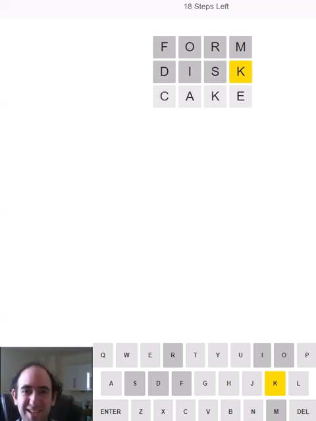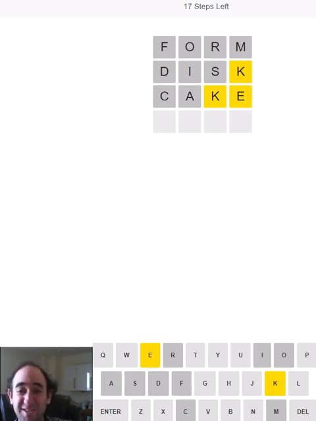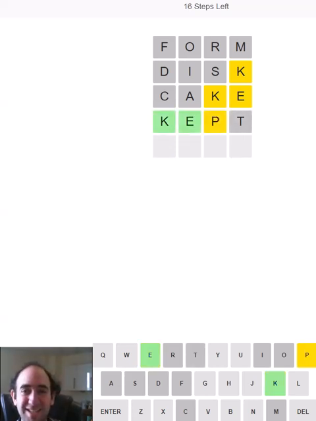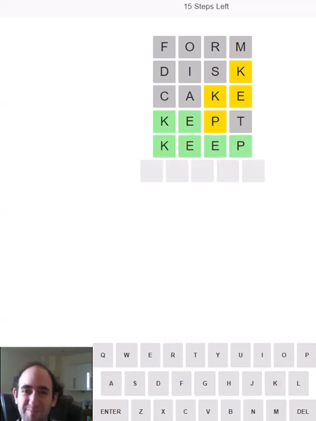That's unexpected. Let's try some more common vowels. Oh, it's going to start with the K, probably. I don't think it can be second, because the S can't be first, and very few other letters can come before a K. It could be keep, but kept doesn't duplicate any letters. And of course it is going to be keep. I suppose it could be kelp, but keep is much more common.